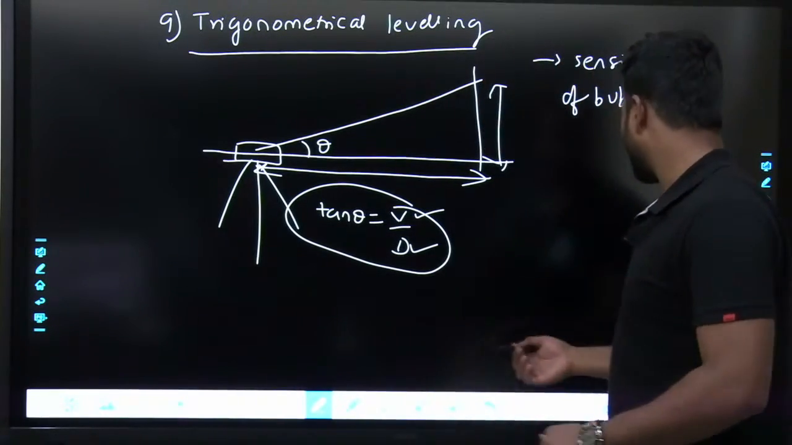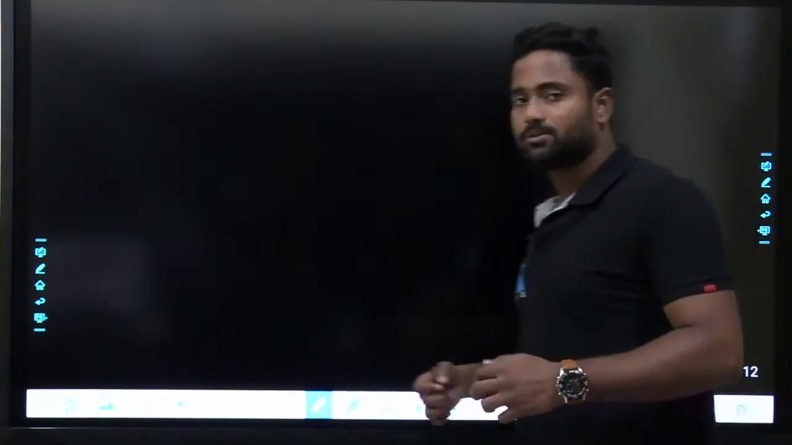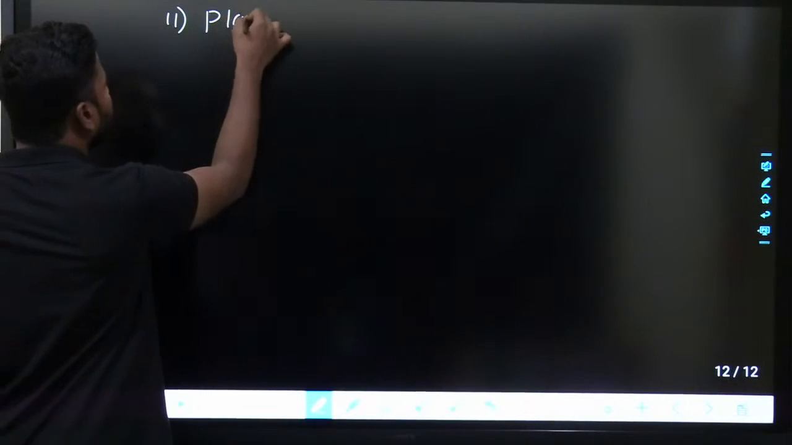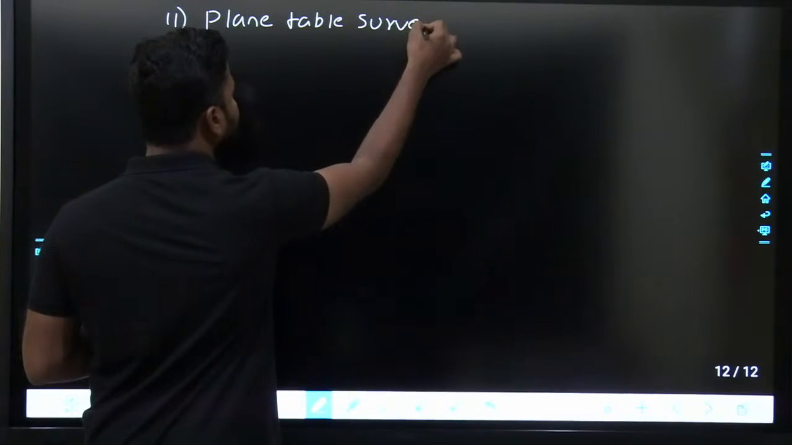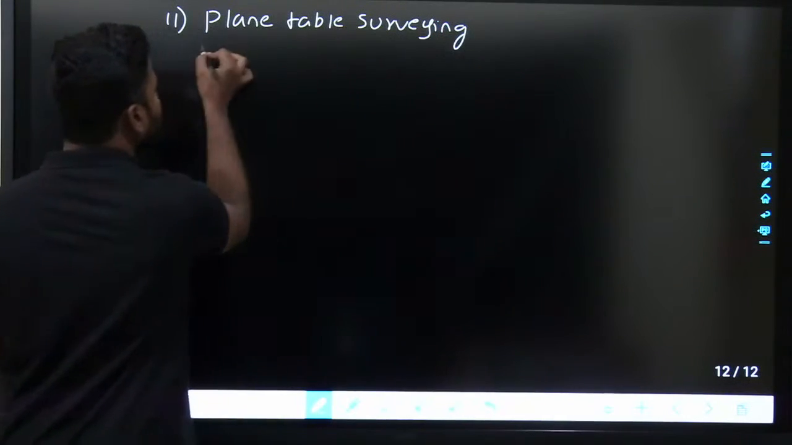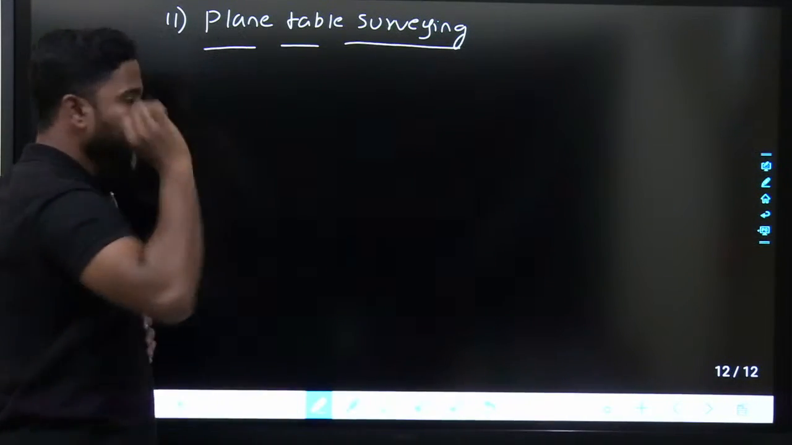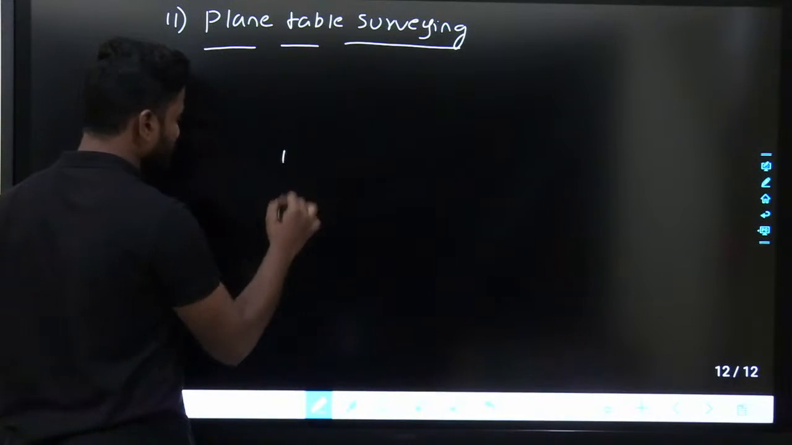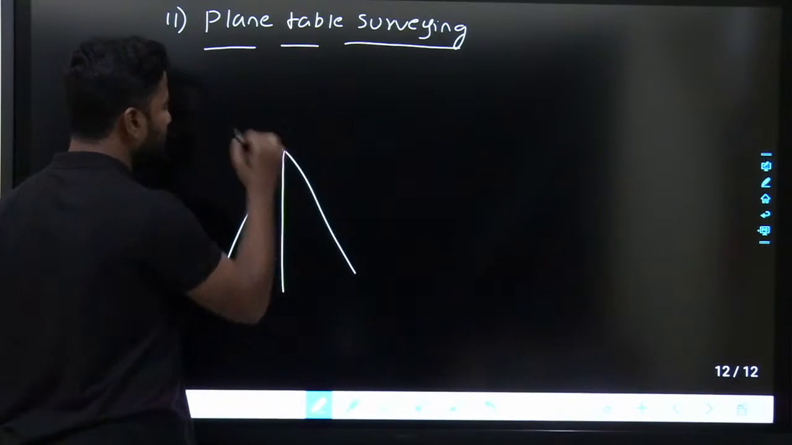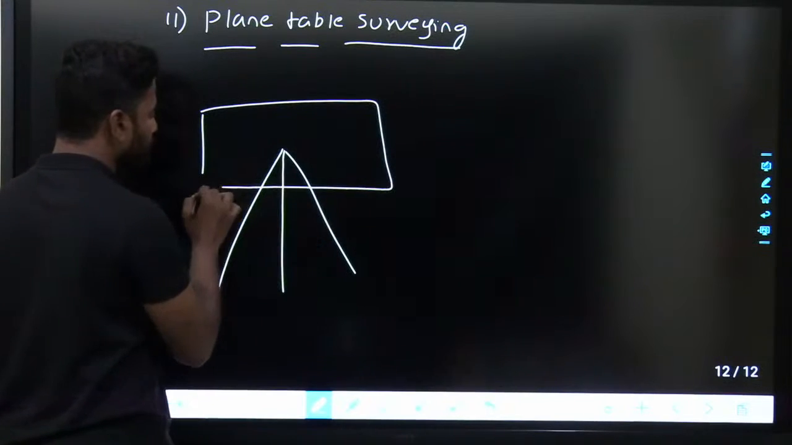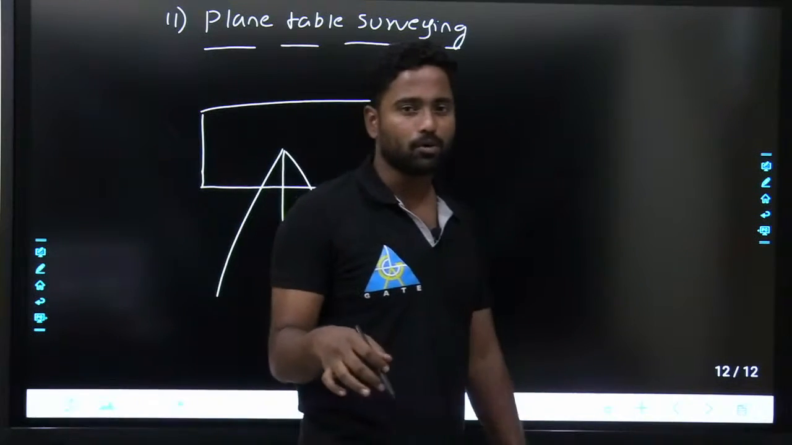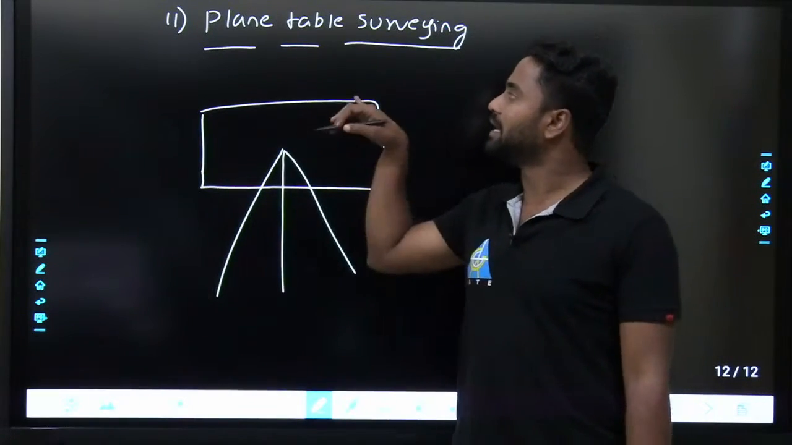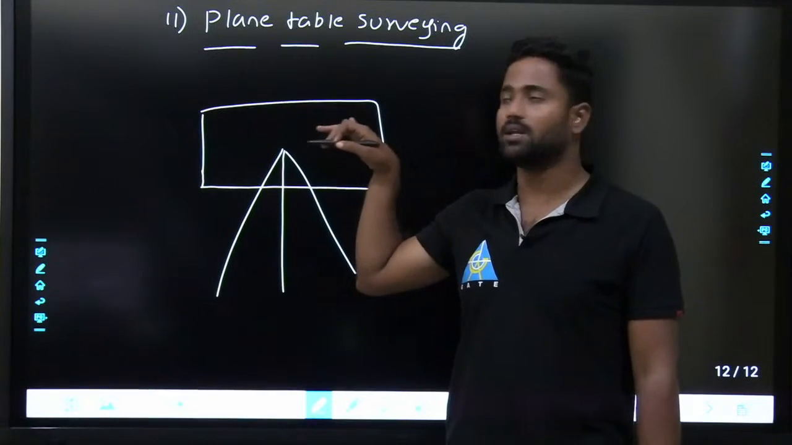The next one, after this, I'll take you into the type of surveying called plane table surveying. Plane table surveying, this is also a type of traversing. There will be a table like this. I told you there will be the 2-point problem, 3-point problem and all those things. The application will be seen here in plane table surveying.